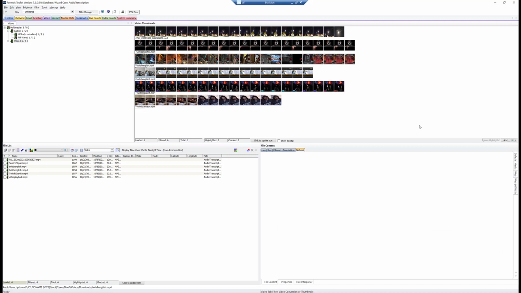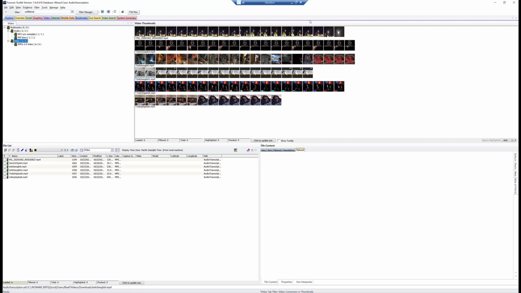Here we are in the FTK video tab. One thing to note with the video tab is it also contains your audio files. So we have two audio files here. We're going to focus primarily on the video just for the sake of this. However, just know that Whisper, of course, works on straight up audio. So if you had voicemail, audio recordings on a phone, whatever the case may be, that's just pure audio, this is going to work as well.